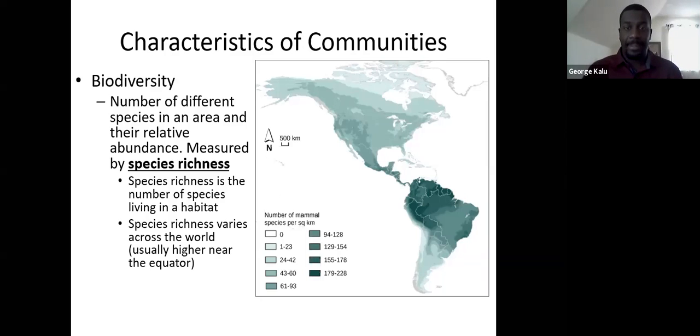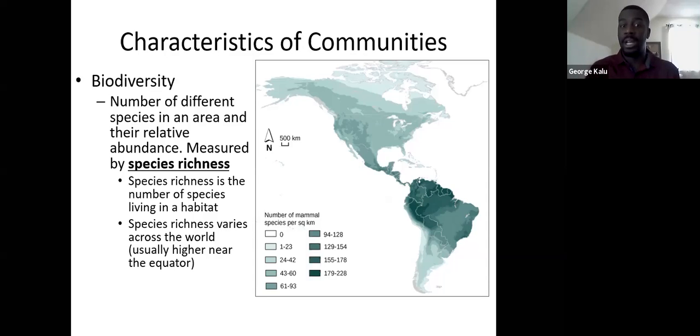Okay? So for example, if you go just into your own backyard, the species richness probably isn't going to be that high. It's probably going to be just a few squirrels, some birds, a few trees, and some grass. It's not probably going to be a whole lot of species richness. But if you were to go into the rainforest or the redwood forest or whatever it may be, then you're probably going to see a more expansive species richness.